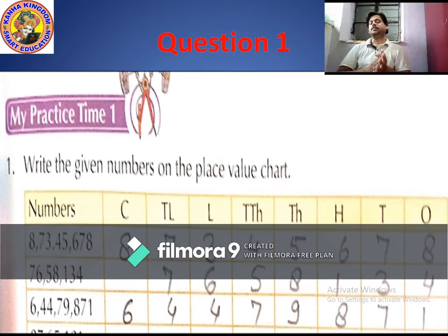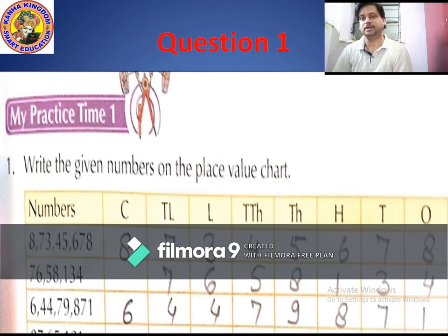Okay, so in this part, what is the number? 76,58,134. So again starting from ones place value. Which number comes in ones place value? Correct, 4. And in tens, 3. 100, 1. Then move to 1000 period, means 1000 place value. So which number comes in 1000 place value? 8. Then move to 10,000 place value, that is 5.